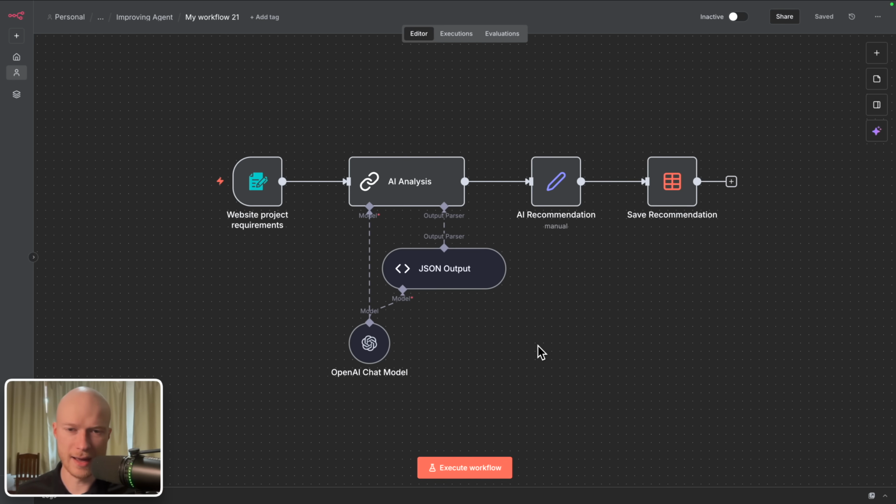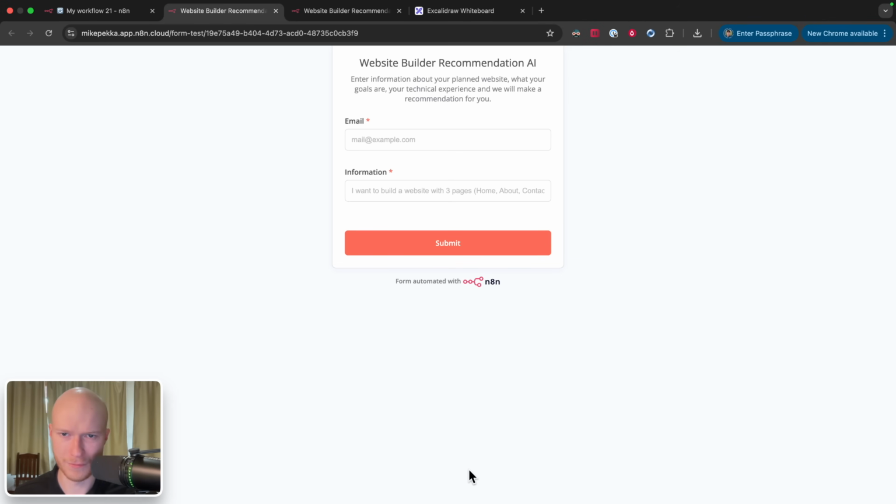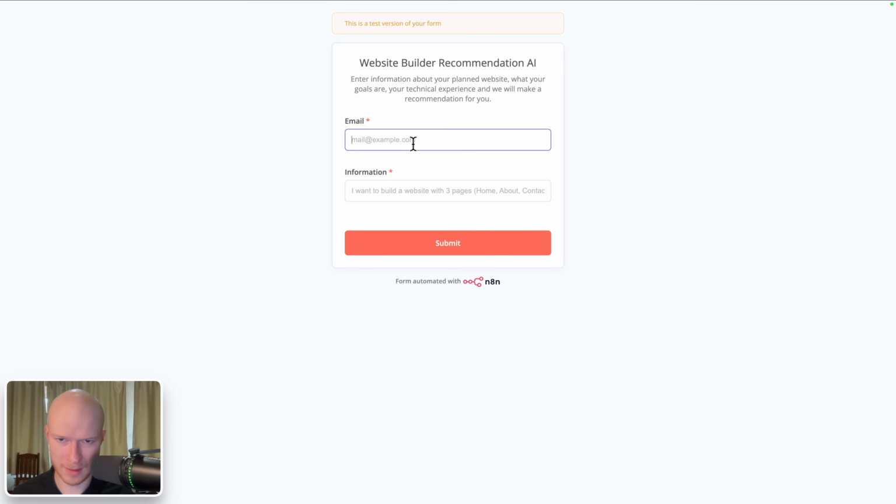Okay, here I am inside of n8n, and this is the workflow that I'm going to demonstrate this automation technique with today. But again, once you understand the idea, you can use it to optimize almost any type of automation or almost any type of AI agent. What you can see here is an AI recommendation system, and the way this works, people can fill out this form right here with their email, and then they can enter some information about a website project that they want to build.